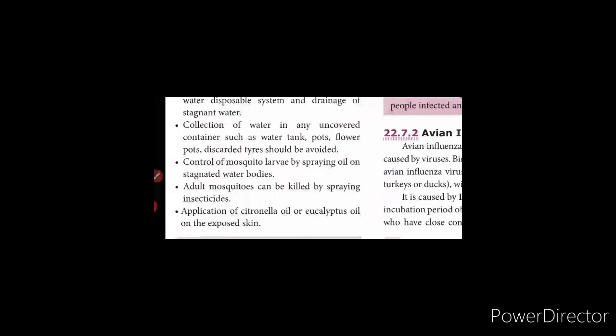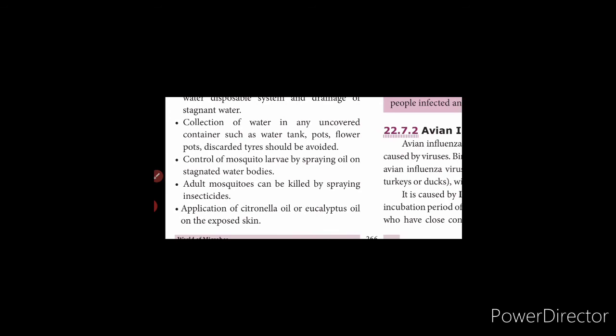Then control of mosquito larvae by spraying oil on stagnated water bodies. Even if there is stagnation of water, you can spray some oil over the stagnant water, or you can spray kerosene. Kerosene also plays a very important role in preventing the mosquito from laying eggs and multiplying.